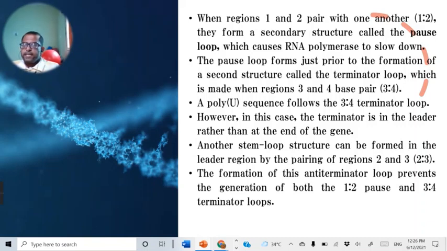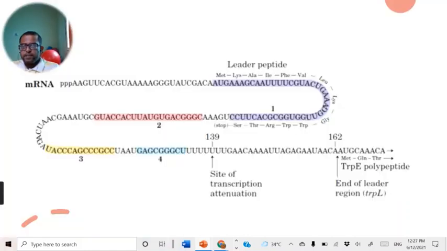Similarly, followed by this pause loop, another secondary structure is formed. That secondary structure is called a terminator loop, which is formed by pairing of the third region and the fourth region. Here you can see that when the first region of the leader mRNA gets paired with the second region, it forms the pause loop. Because of that, the RNA polymerase enzyme slows down.